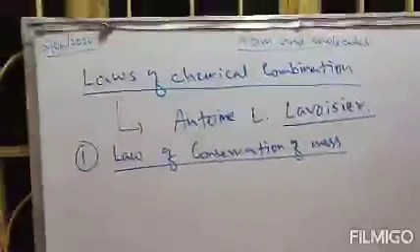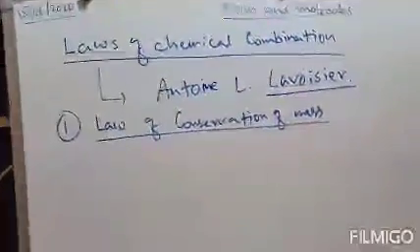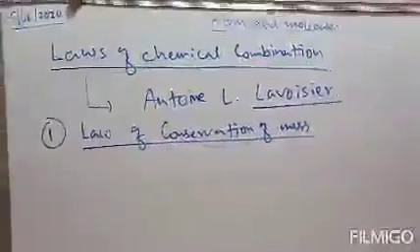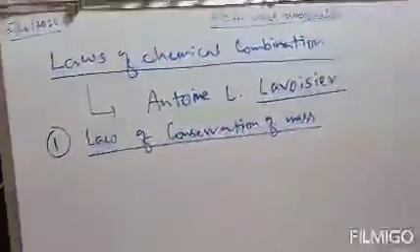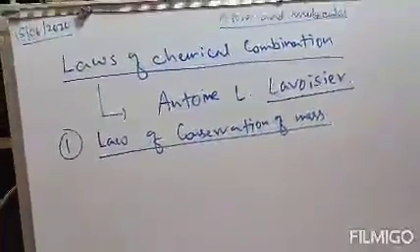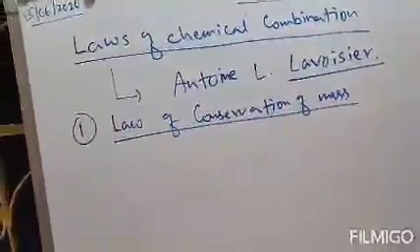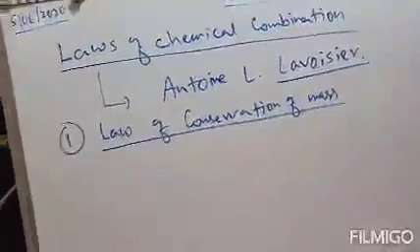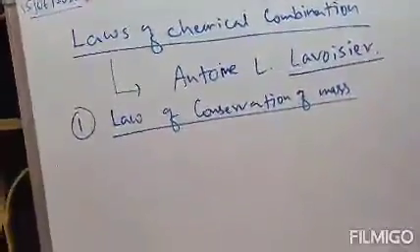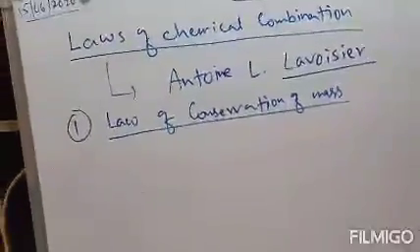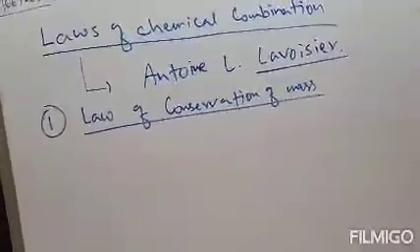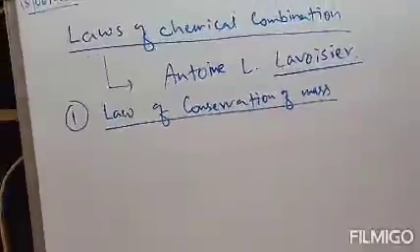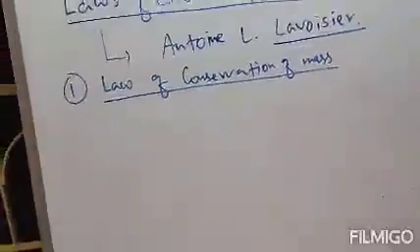This is the statement proposed by Antoine L. Lavoisier under his law of conservation of mass. That means, in a straight-cut way, mass should be conserved. We cannot create or destroy mass during the course of any chemical reaction.